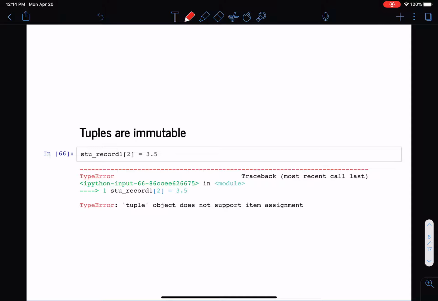Now to the main difference between tuples and lists: tuples are immutable. Here, if we try to modify the last element in our tuple, changing the GPA to 3.5, we get an error that item assignment is not supported. This is to be expected based on the definition of a tuple.